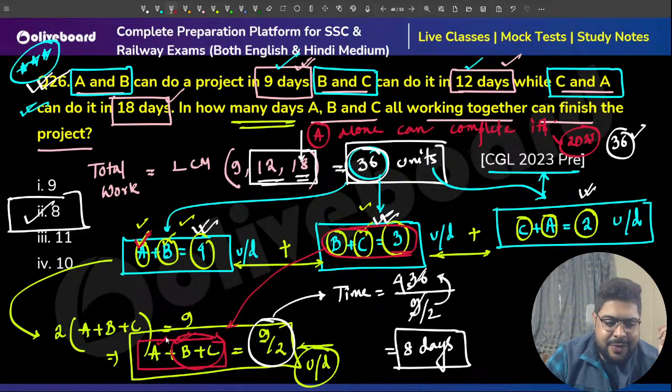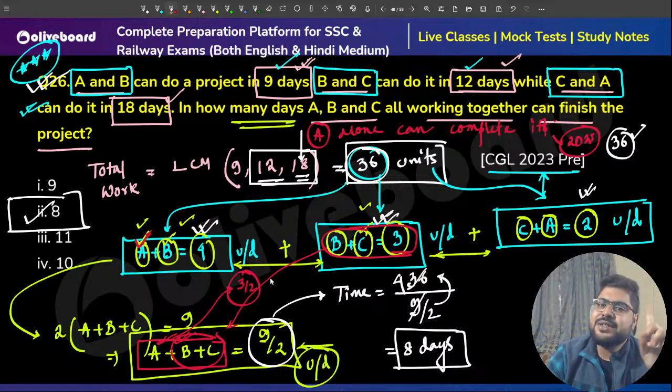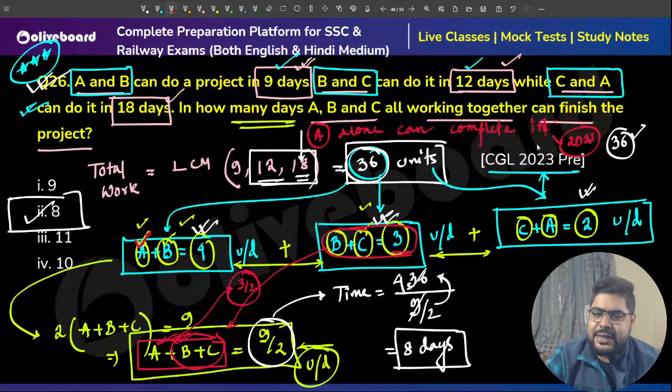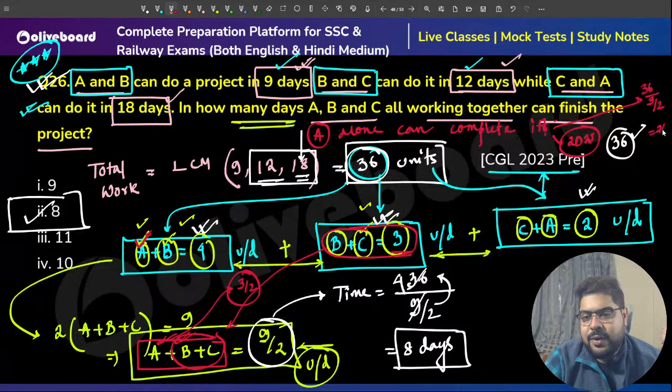So I can figure out the value of A. The efficiency of A will be 9 by 2 minus 3, that is how this 3 by 2 is coming. So the number of days of A will be 36 divided by the efficiency, which will be 24 days.